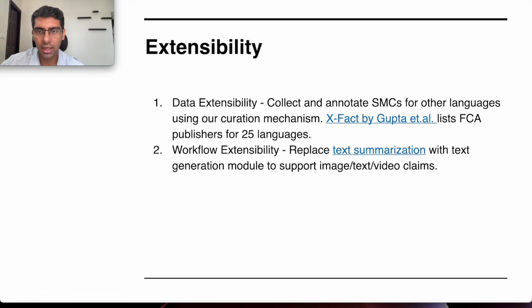Our data gathering mechanism can be copied for other languages with annotator support, and it can be extended to other languages also. For other modalities, the text summarization module can be replaced with text generation modules to support image, text, and video claims. We have not covered these things as part of this work, but it can be an interesting future direction.